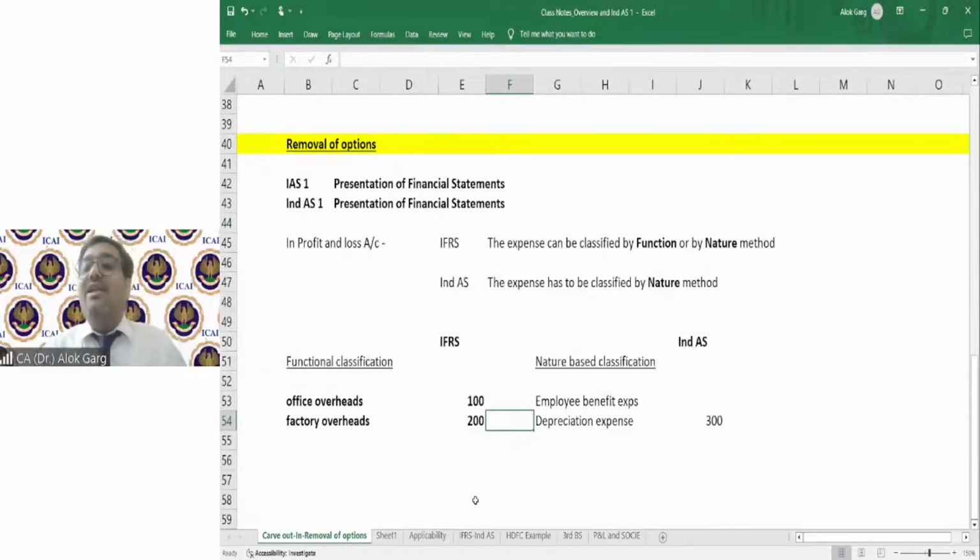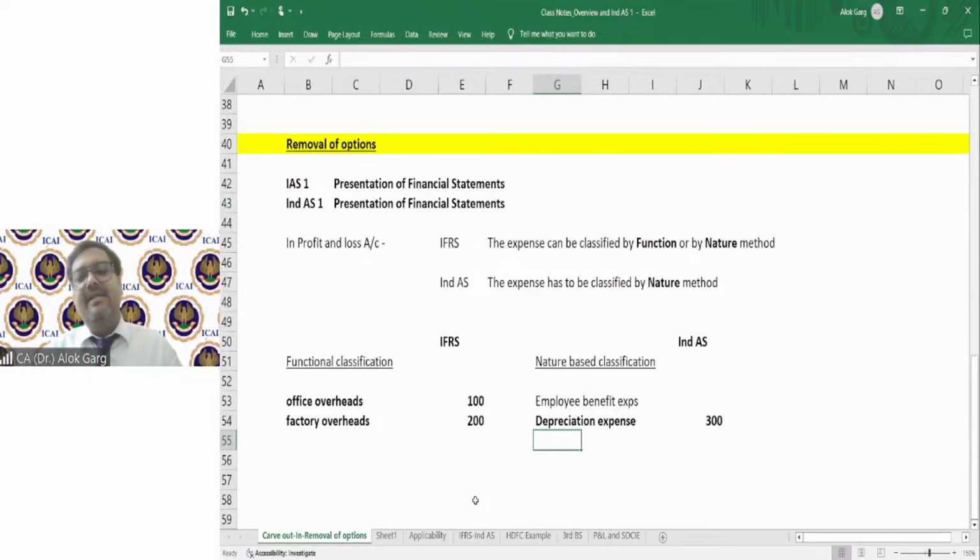But if I talk about nature, it doesn't matter whether it is on factory or on office building. What is the nature of this expense? The nature is depreciation. The entire depreciation expense of 300 crore has been shown as depreciation expense. Right? This is a nature-based classification.